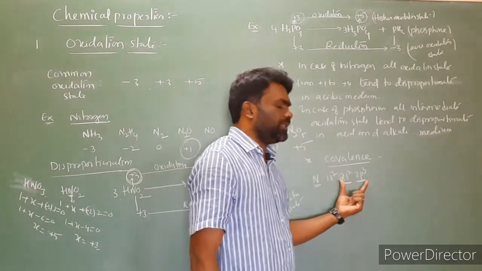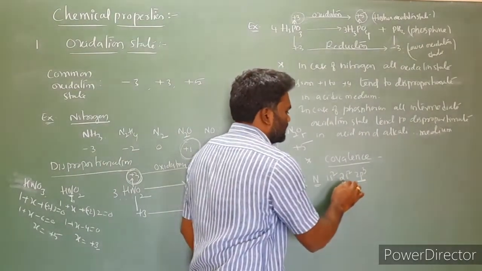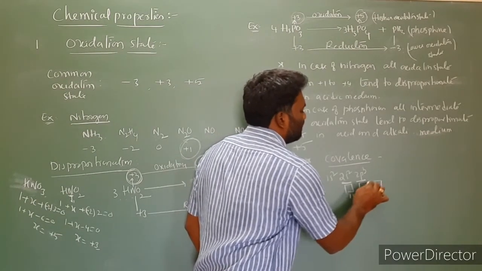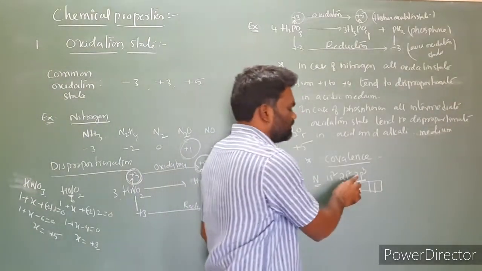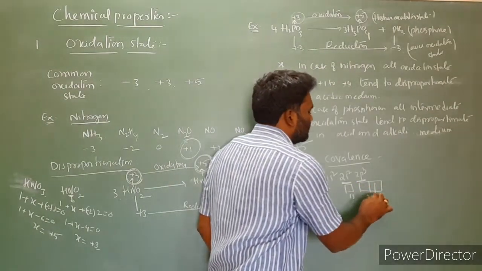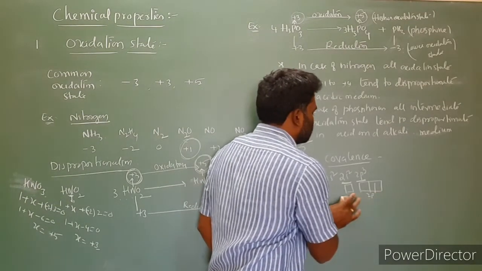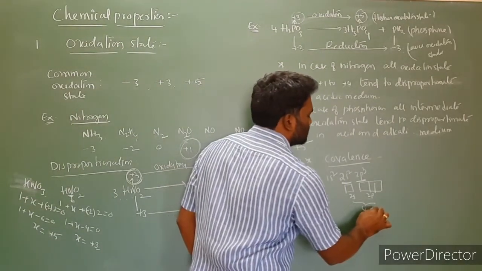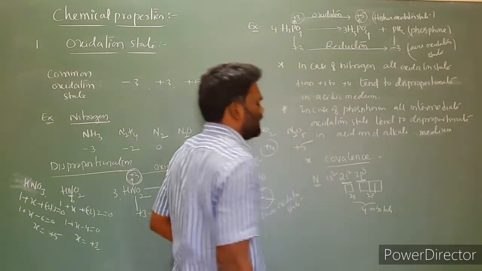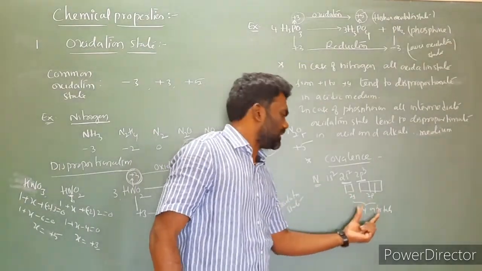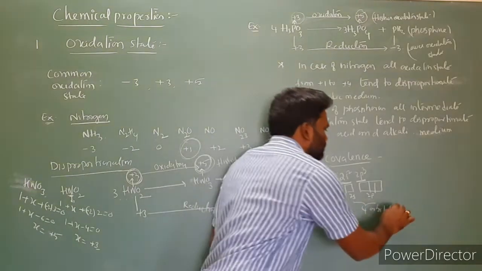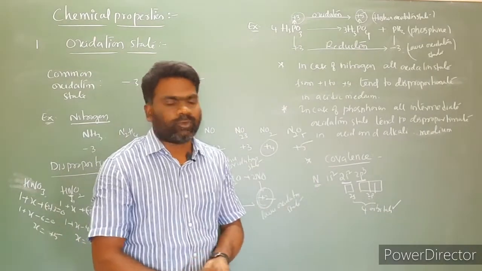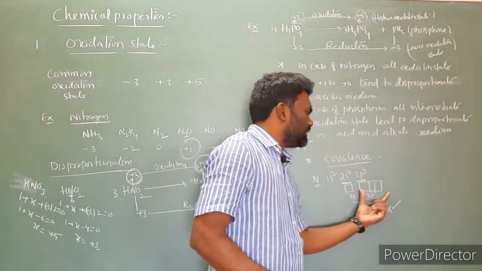Then we have to check how many orbitals are present in the valence shell. There is only one s orbital, and the p orbitals are px, py, pz, so in total we have 3 p orbitals. The total number of orbitals available is 4: one s orbital and 3 p orbitals available for bonding. So the maximum covalence that nitrogen can exhibit is 4.